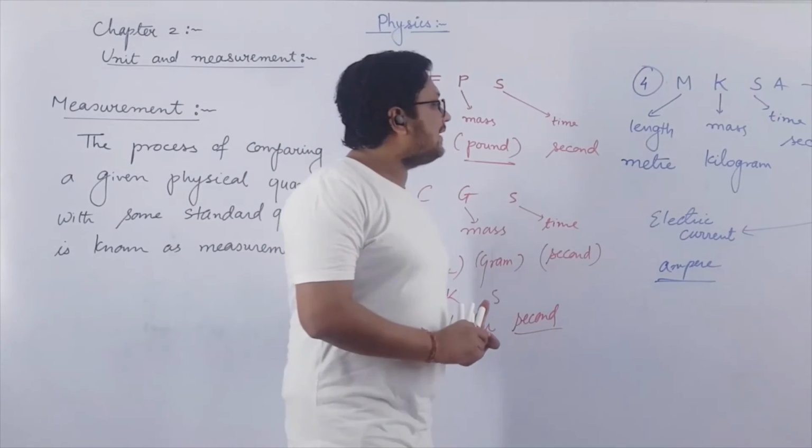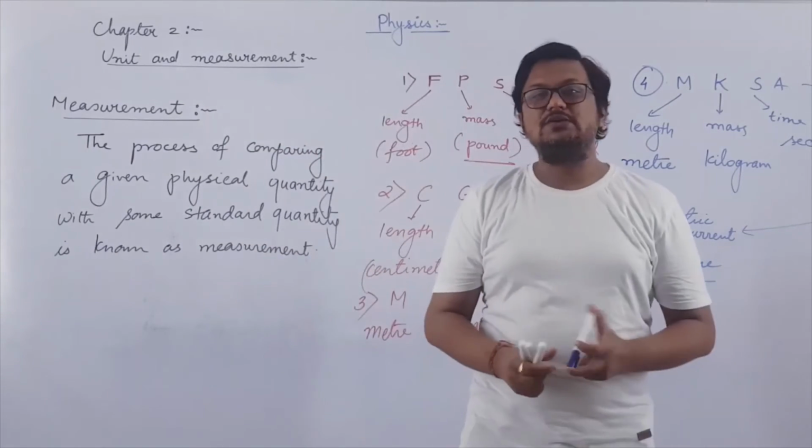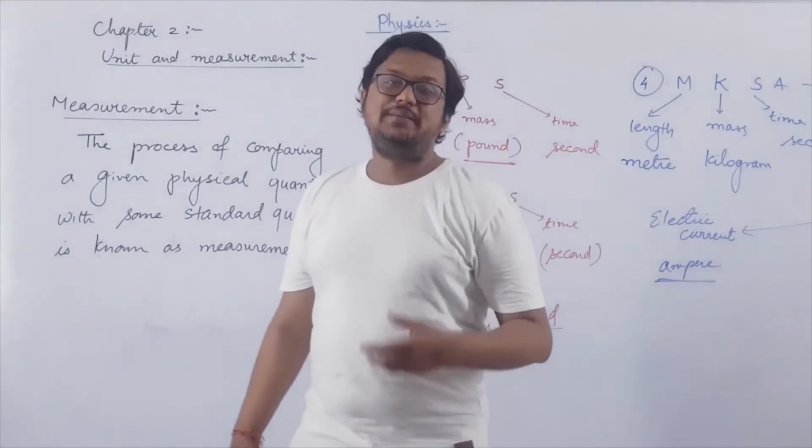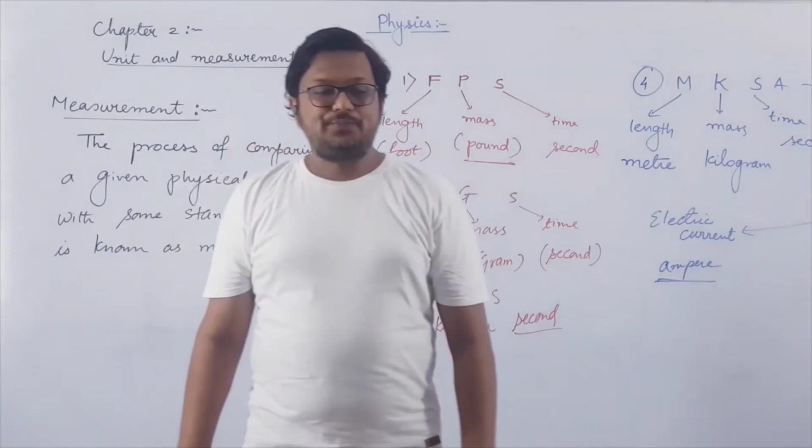But still you can see that we can measure only 4 physical quantities: length, mass, time, and electric current.